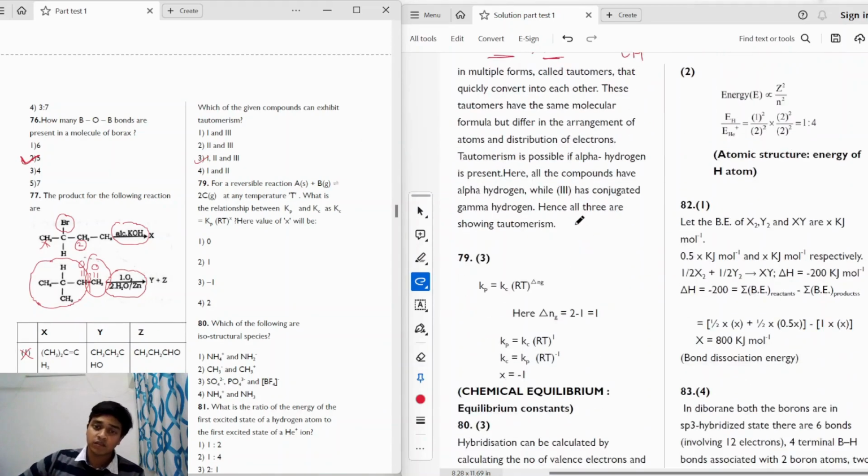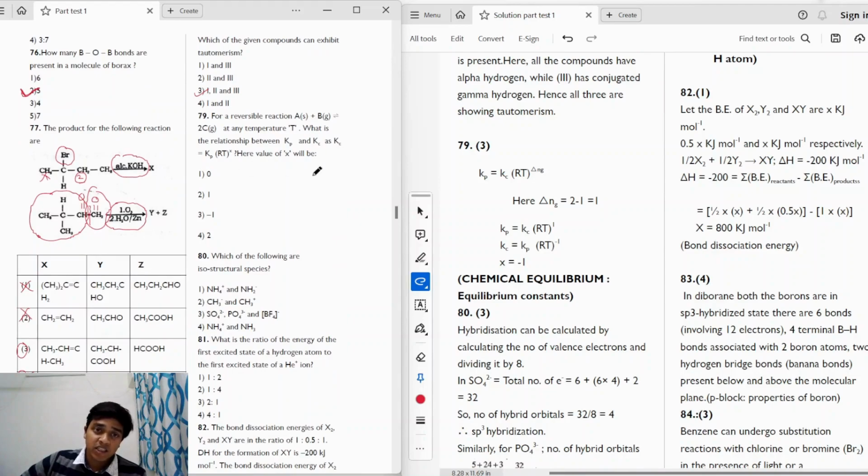Moving on to the next question, we have, for a reversible reaction, A solid plus B gas gives 2C gas at any temperature T. What is the relationship between Kp and Kc? And the relation is given between Kc and Kp as Kc is equal to Kp multiplied by RT raised to the power x.